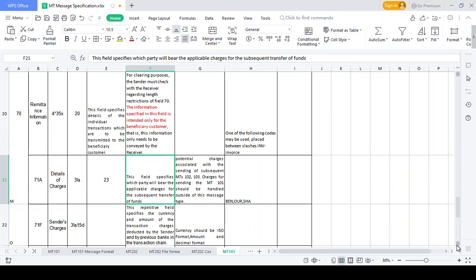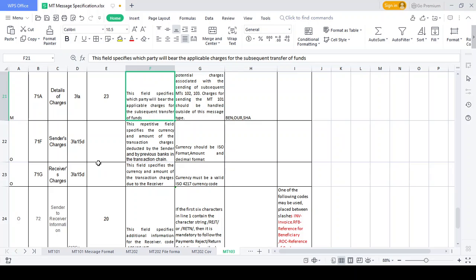Beneficiary and charges, this kind of question they raise in interviews, okay? Already I said that wherever the currency appears, they need to maintain the ISO format as well as the amount decimal format, right? This currency should tell the receiver charges, okay? How much charges should be applied on the receiver side.